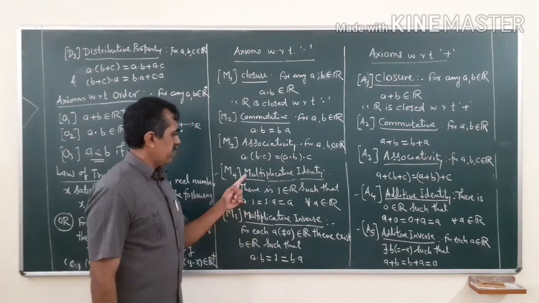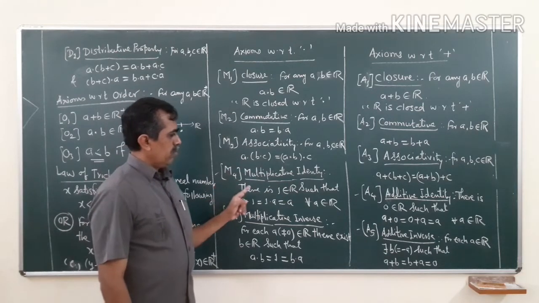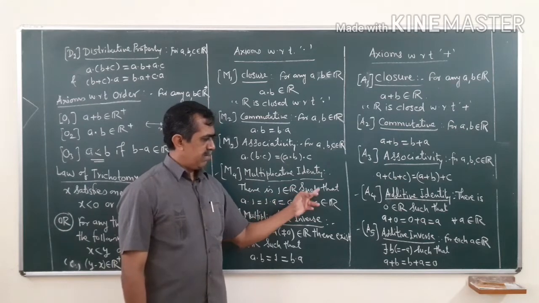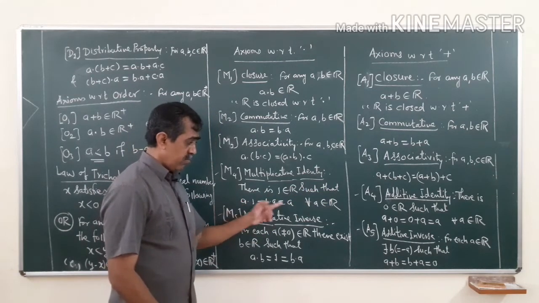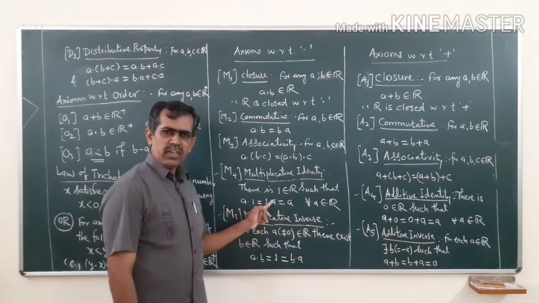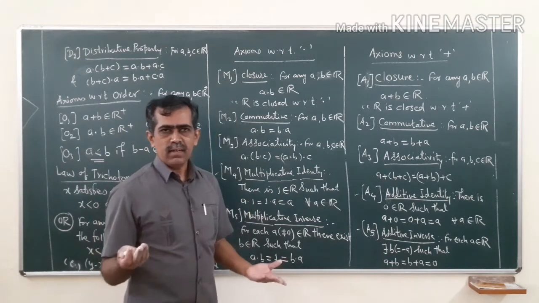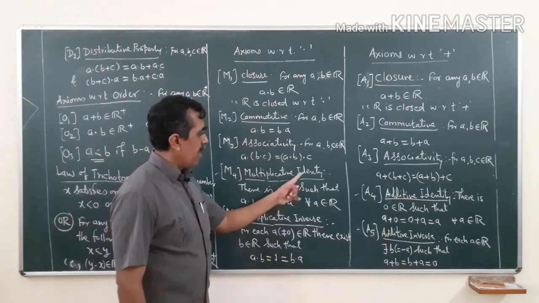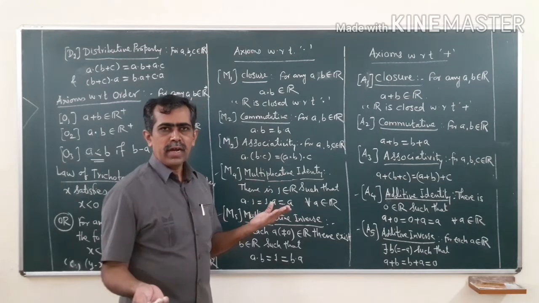Now, come to the next, multiplicative identity, M4. There is a number 1 in R such that if you multiply any real number a by 1, the answer is a itself. It is the same as 1 into a: either a into 1 or 1 into a. 1 into 10 is 10, 1 into minus 5 is again minus 5. So, 1 is called the identity with respect to multiplication, or multiplicative identity.